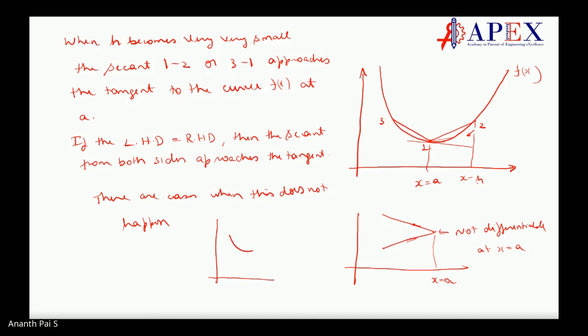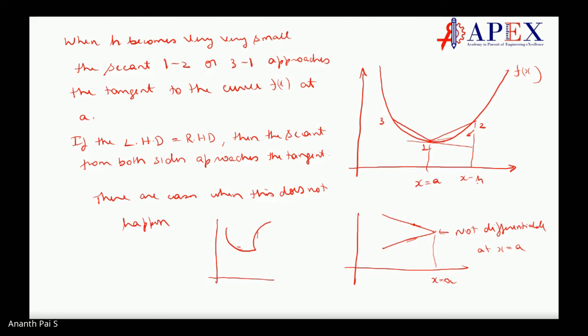Let it go this way, differentiable on both sides. So here if you take the secant, it will be like this, and here it will be this way. Observe the secants.